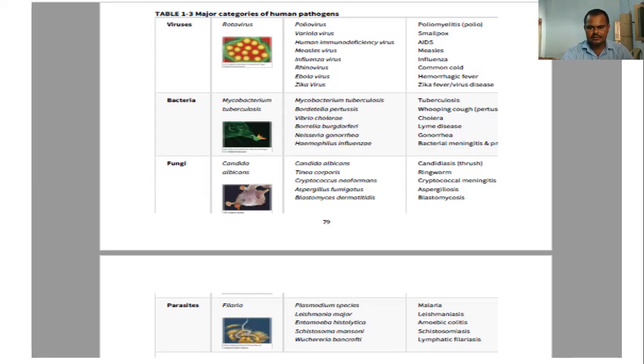These diseases are caused by fungi. And parasites like filariasis, Plasmodium vivax, Plasmodium species that cause malaria, and leishmaniasis, Entamoeba histolytica, and Wuchereria bancrofti. These are helminth parasites that cause different diseases in human beings. So these are the list of major pathogens found in human beings.